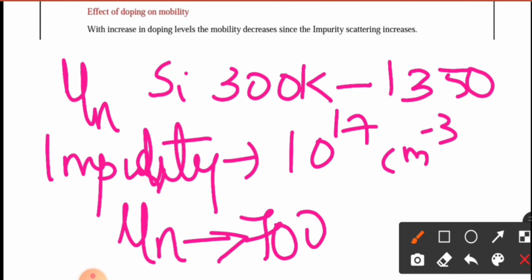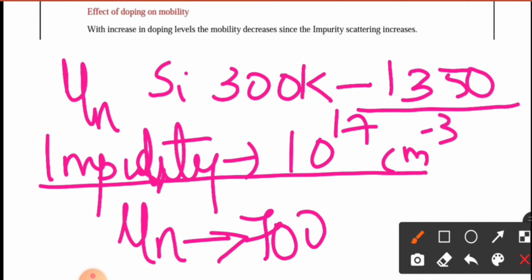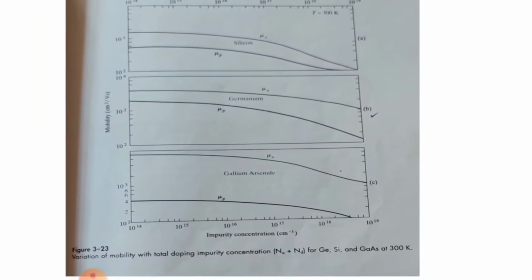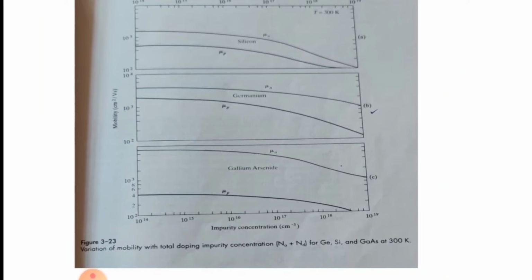So taking this example, we can explain the effect of doping on mobility. An intrinsic semiconductor has a mobility of 1350 centimeter square per volt second. When we add an impurity to the silicon, the mobility reduces to 700 as the impurity scattering increases. You can see this figure in the textbook: variation of mobility with total doping impurity concentration for germanium, silicon and gallium arsenide at 300 Kelvin.